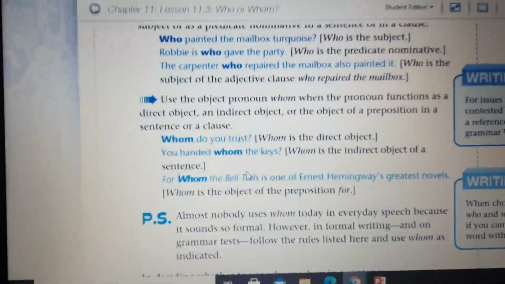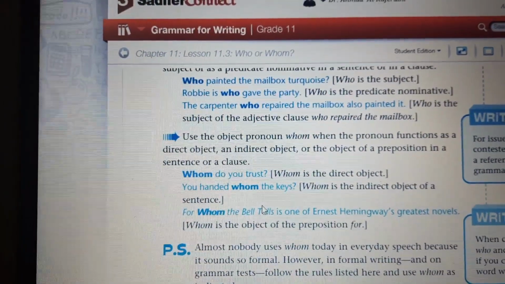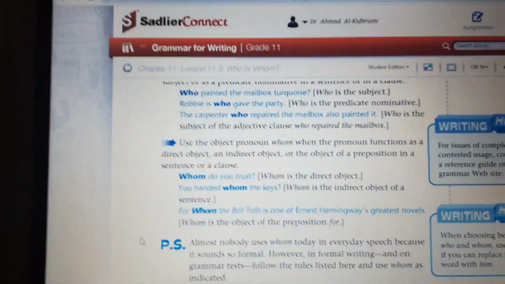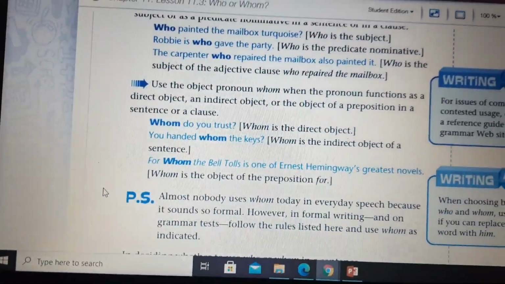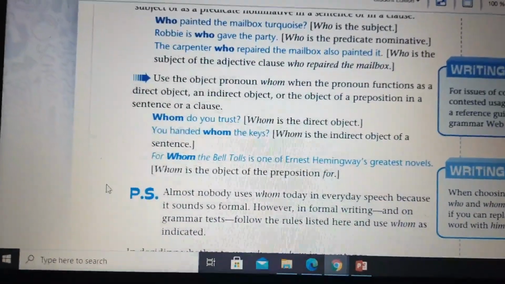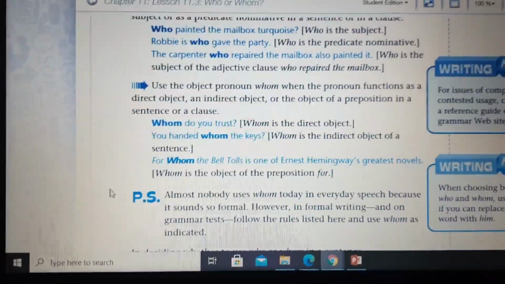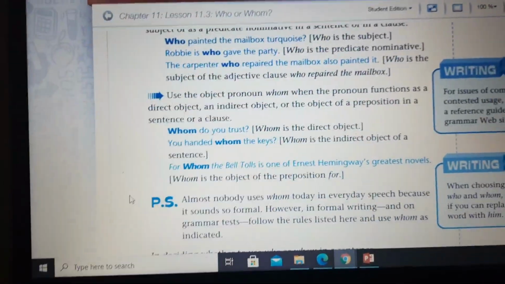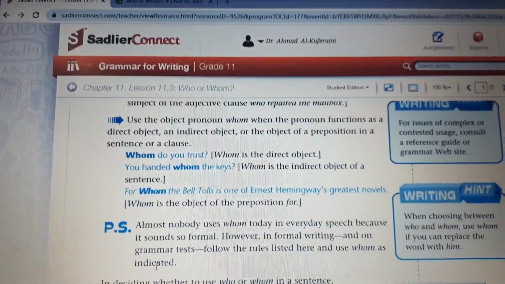You handed whom the keys? I handed him. Whom is the indirect object of the sentence. For Whom the Bell Tolls is one of Ernest Hemingway's greatest novels. Whom is the object of the preposition for. This note is very important: almost nobody uses whom today in everyday speech because it sounds so formal. However, in formal writing and on a grammar test, follow the rules listed here and use whom as indicated.